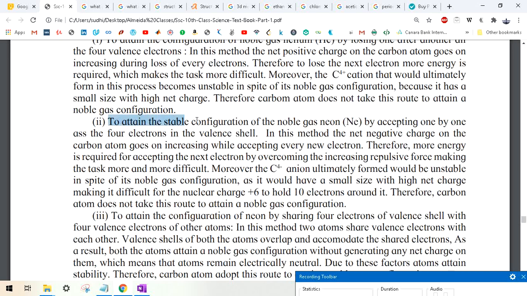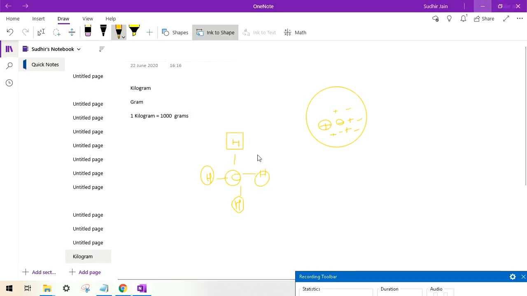Now let us read it. To attain the stable configuration of noble gas neon by accepting one by one the 4 electrons in the valence shell, in this method the net negative charge on the carbon atom goes on increasing. Why is the negative charge increasing? Because it is accepting electrons. So what will happen? More energy is required for accepting the next electron by overcoming the increasing repulsive force, making the task more difficult.